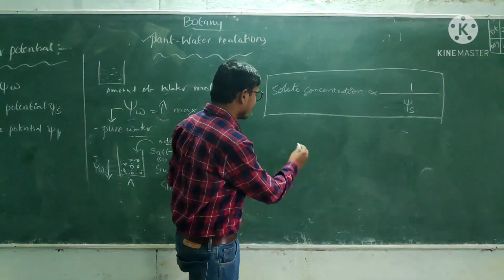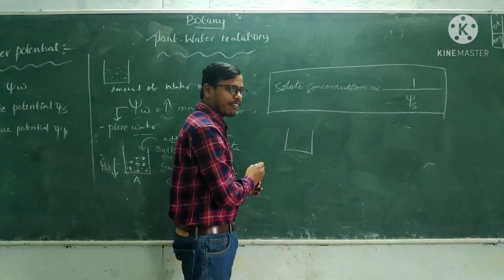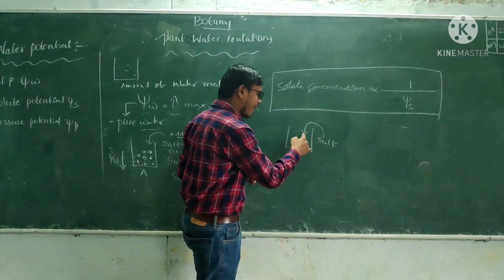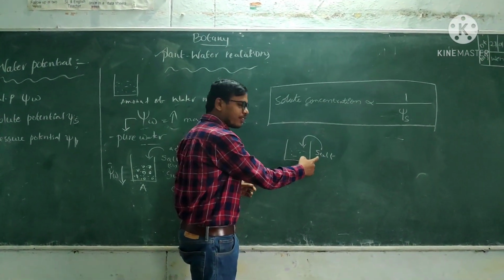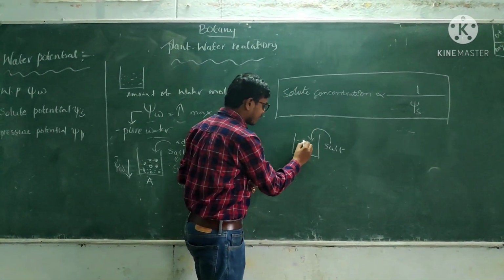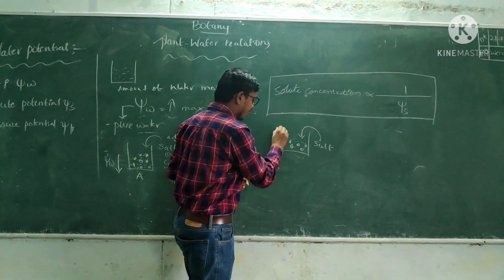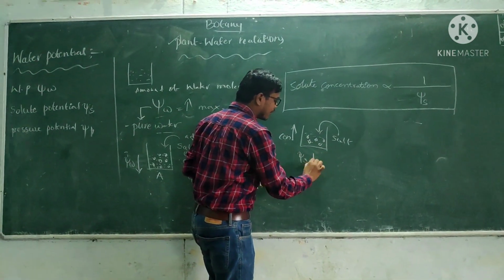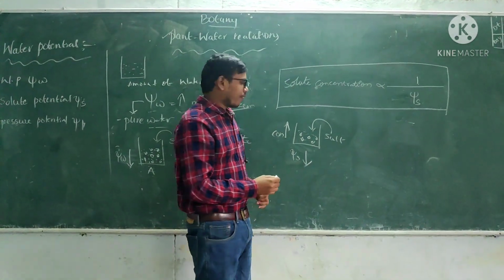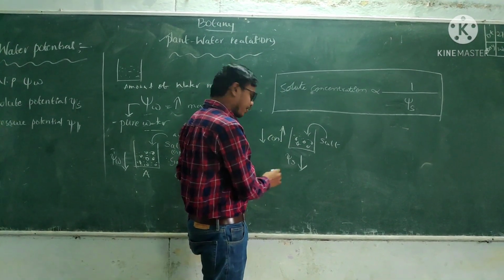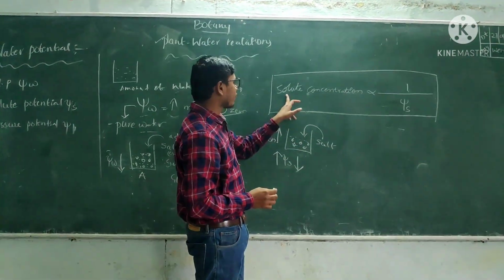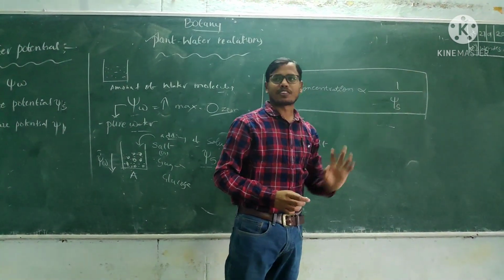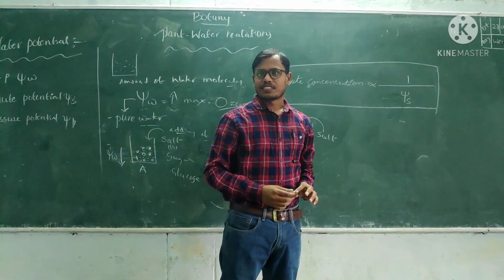Understood this one? That means when we have a solution, and in that solution we add the solute, the solute concentration goes high. When the solute concentration is high, the solute potential is low. When the solute concentration is low, solute potential is high. That's why solute concentration is inversely proportional to solute potential. Is it clear? Yes. Okay.